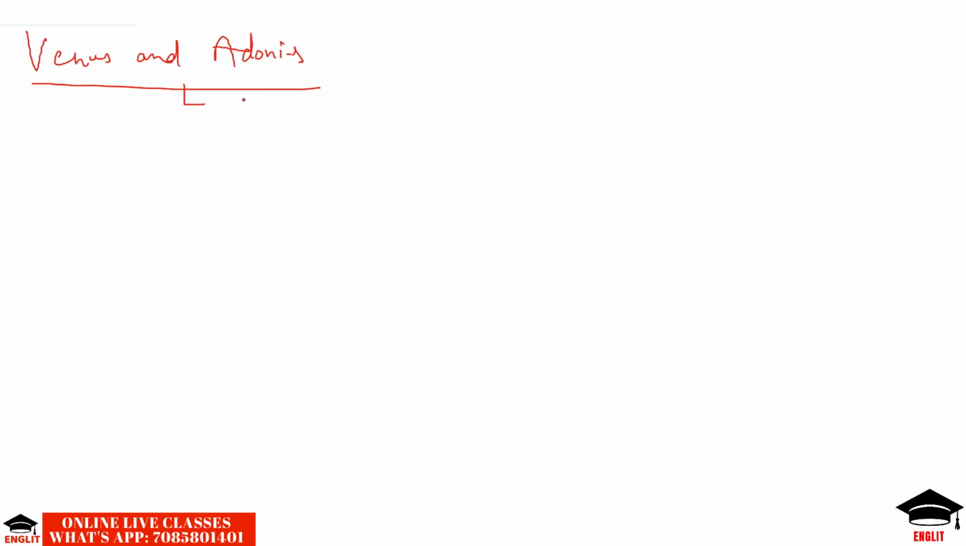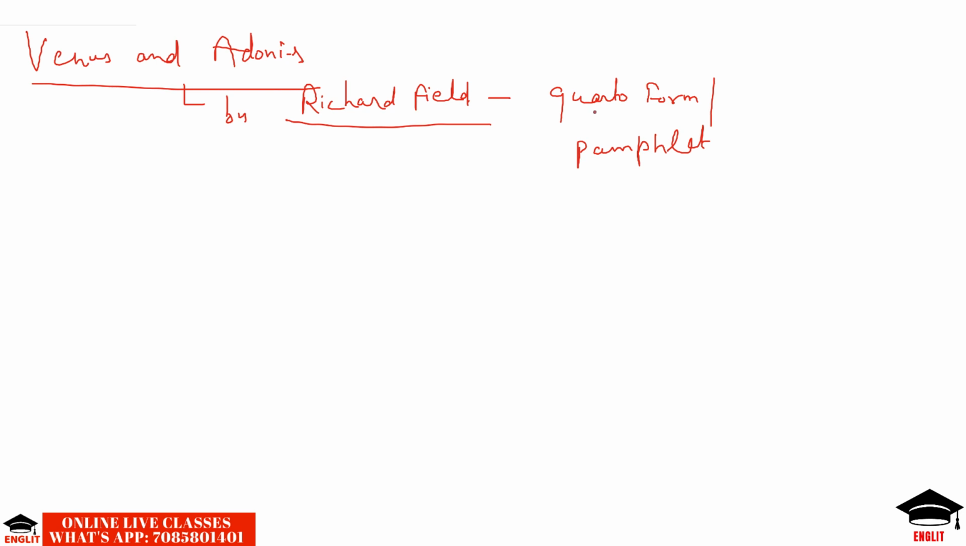The poem was printed or published by Richard Field. And it was published in quarto form or quarto pamphlet. Some of Shakespeare's dramas and early versions of sonnets were also published in quarto forms. Quarto form was a printer's sheet that was folded twice. About quarto I had already told in my earlier video. You can refer to that. So Venus and Adonis was also published in quarto form and it was published by Richard Field.